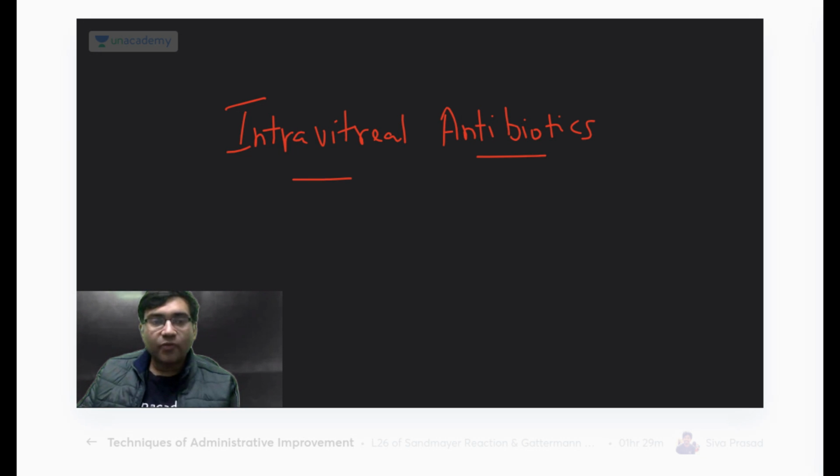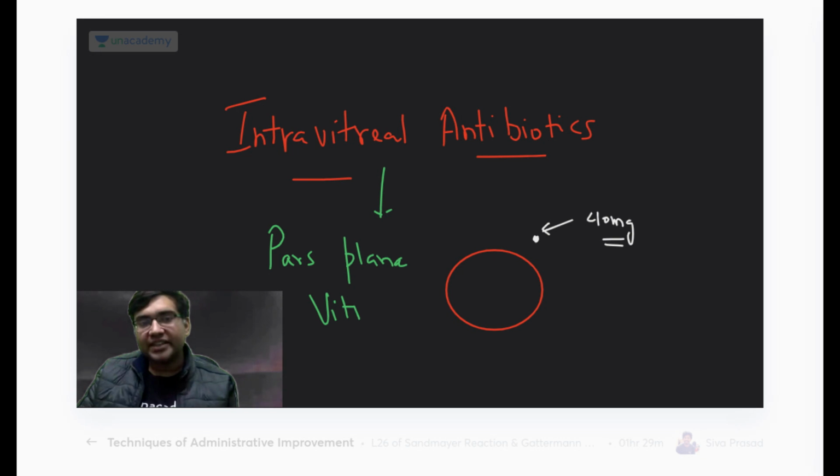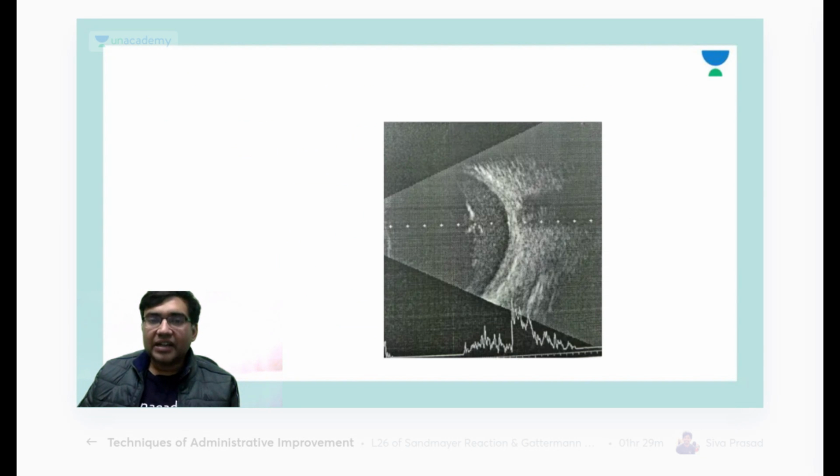What you do here is, 4 millimeter from the limbus, this is your cornea, 4 millimeter from your limbus, you insert the antibiotics with the help of a 30 gauge needle in a syringe in the vitreous cavity. This is the intravitreal antibiotics. If the patient is not responding to the intravitreal antibiotics, then you can go for a pars plana vitrectomy. Steroids are not used in these conditions. Is it clear, Rakesh?